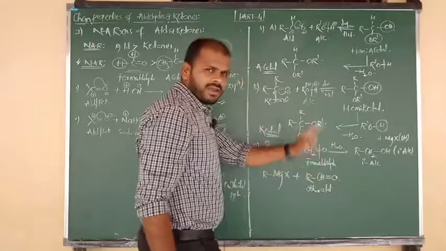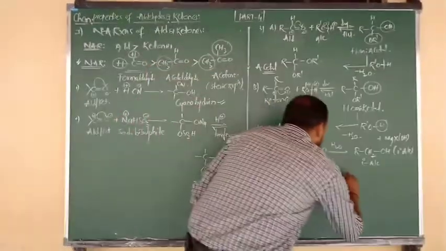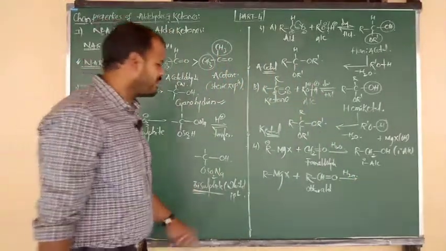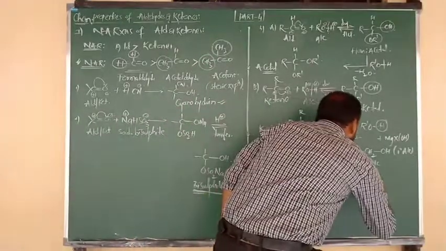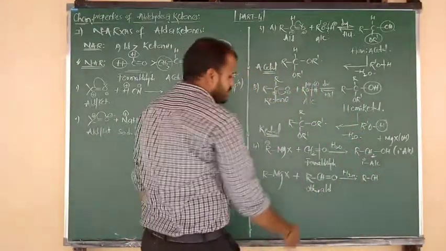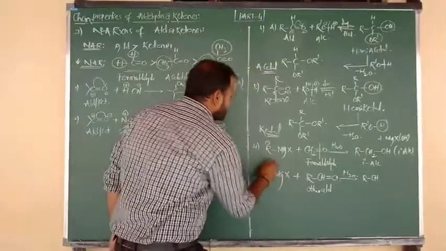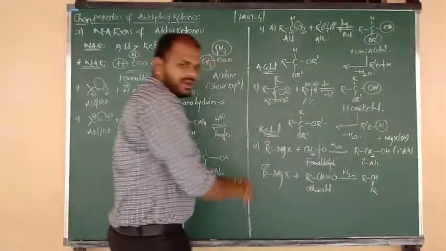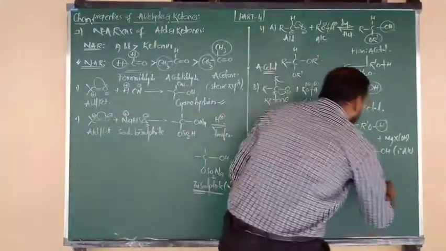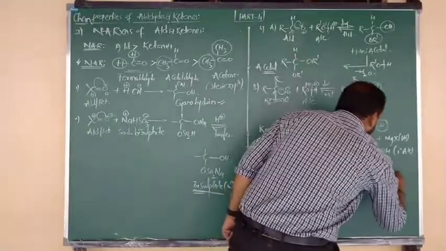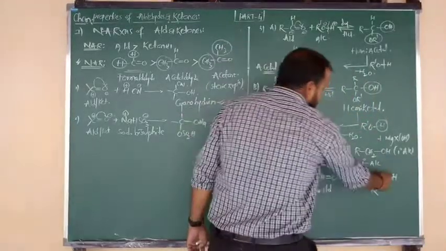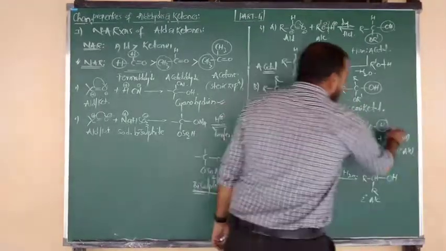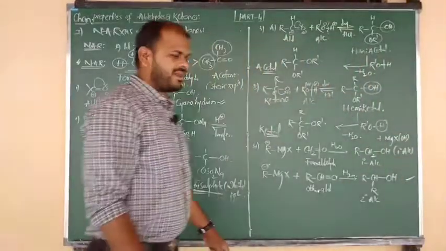Grignard reagent with formaldehyde gives primary alcohol, and with other aldehydes, followed by hydrolysis, the product is secondary alcohol. How? RCH, this group I am going to write right here as it is. The central C contains the positive charge, so it is attacked by R minus, and here I am going to write that R. This is the R coming from the Grignard reagent. After breaking of the double bond, from the water molecule we consider the OH group. So OH is connected to a carbon, and that carbon is connected to 2 carbons. This is nothing but secondary alcohol. Again the byproduct is the same, beta, hydroxy magnesium halide.